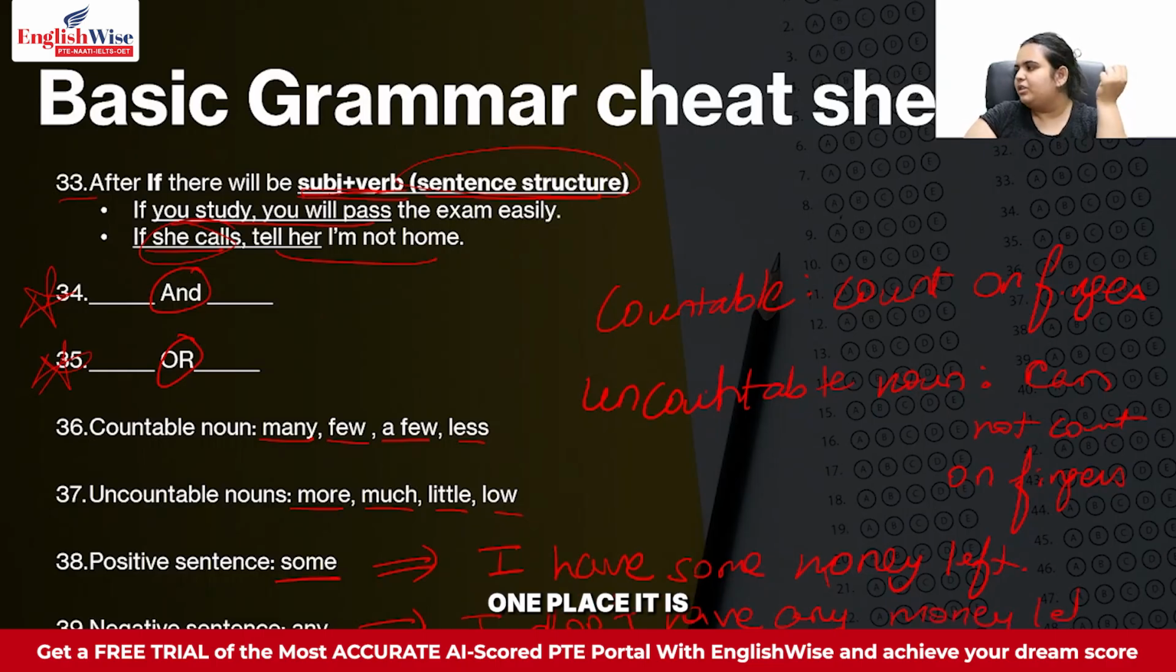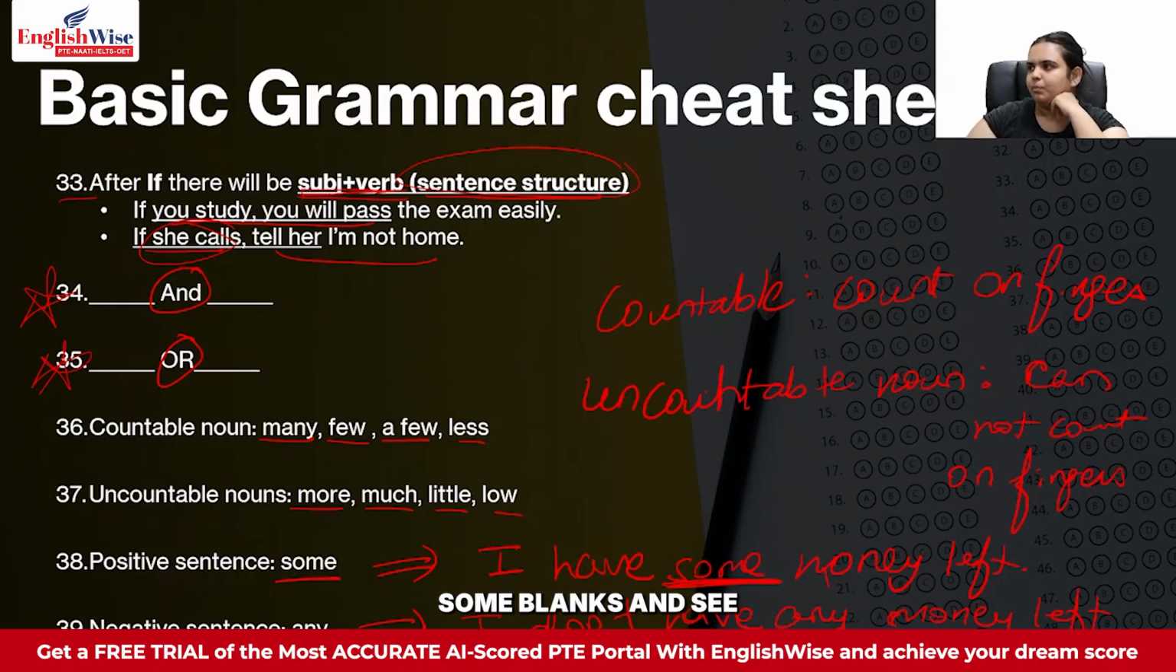So you see at one place it is positive. That means this is a positive sentence. I use some. I don't say I have any money left. I say I have some money left. Same way over here, if it is a negative sentence, you say any. You don't say I don't have some money left. I don't have any money left. So this is how again you can use this in your exams.